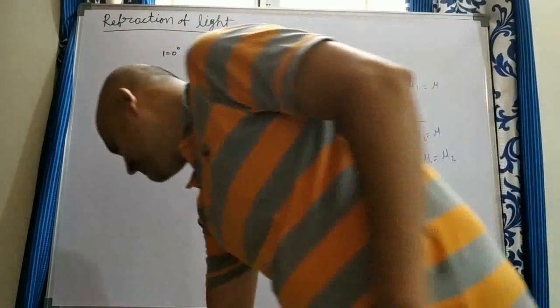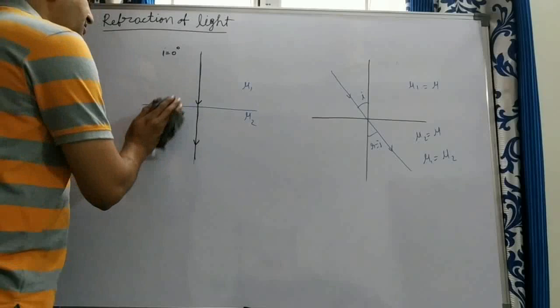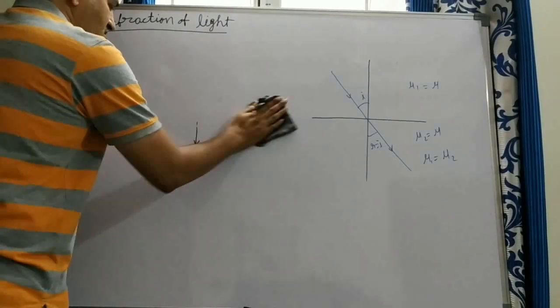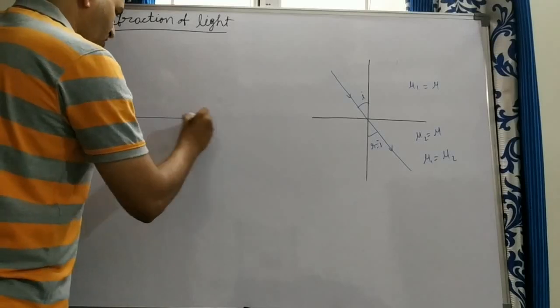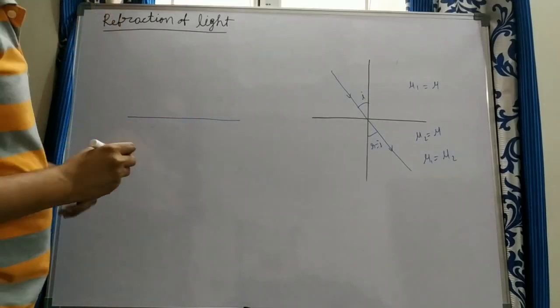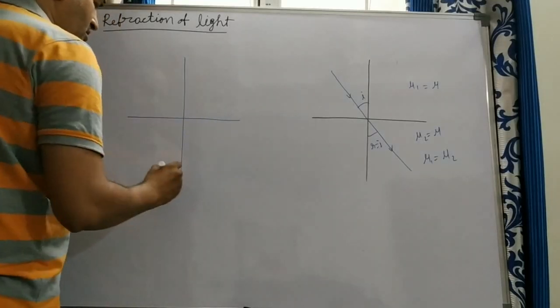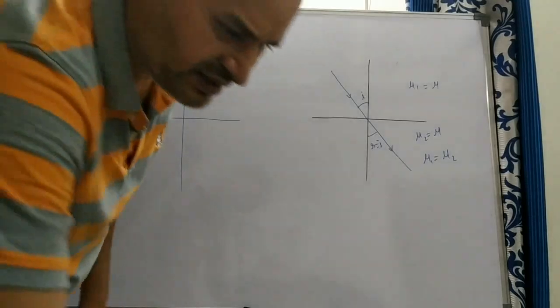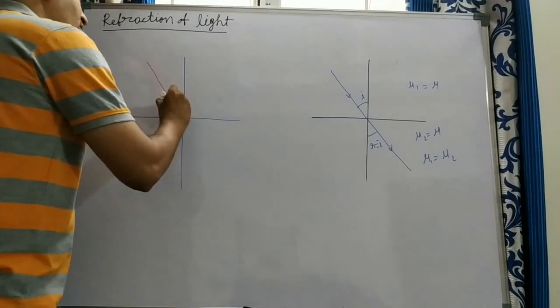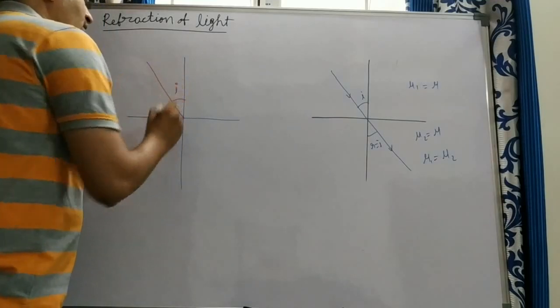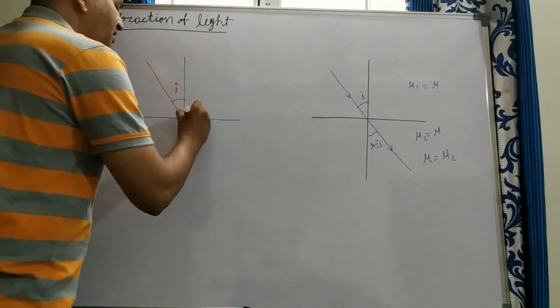In the other case, suppose a light ray enters here. This is the interface of the two mediums, and this is the normal drawn, and the ray of light is incident on the medium here with an angle I, and there is a reflected ray.